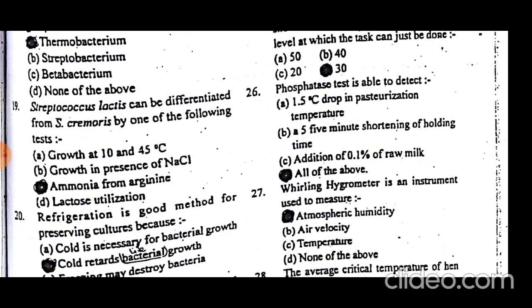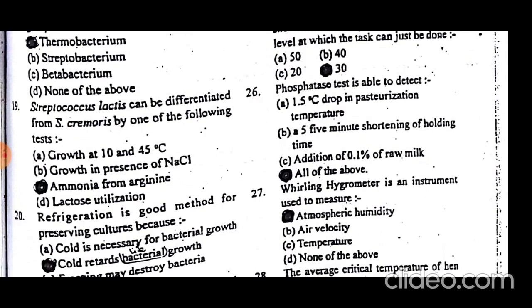Temperature can be detected up to a 1.5 degree centigrade drop in pasteurization temperature. Time is a 5-minute shortening of holding time, and addition of raw milk up to 0.1%.